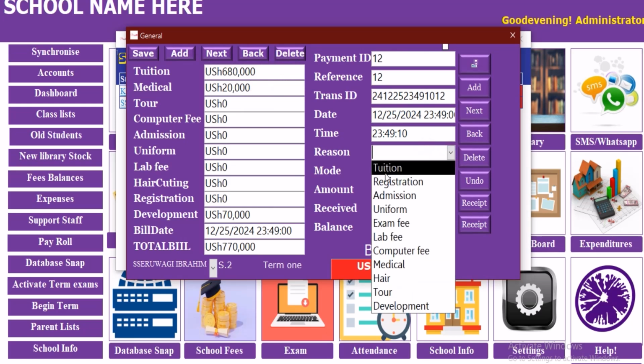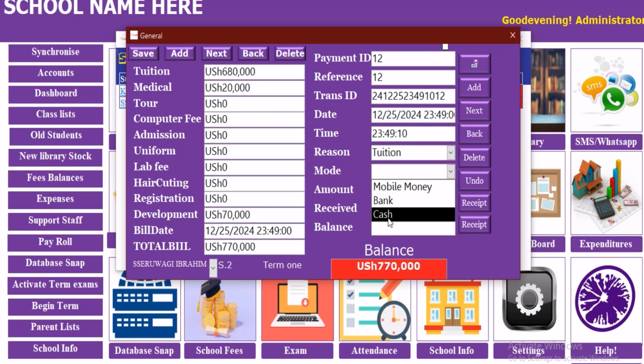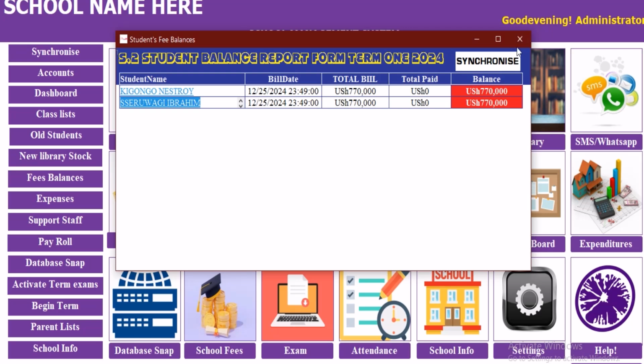Then what is this? It is that. Then this one is paying 600,000, and who received is the bursar, and therefore this is the balance this person is receiving. Now from there we have at least paid most of these people.